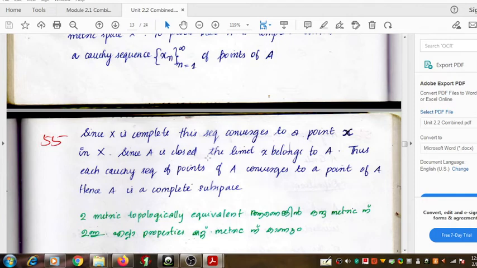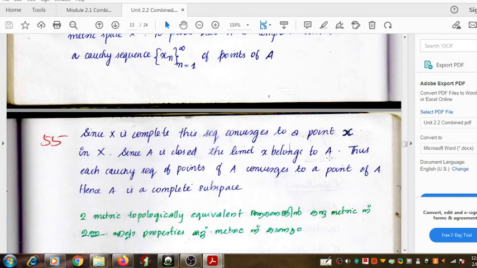Since A is closed, now the fact that A is closed can be used. Small x is the limit of that sequence. Since A is closed, and x is the limit of the sequence, then x must belong to A.